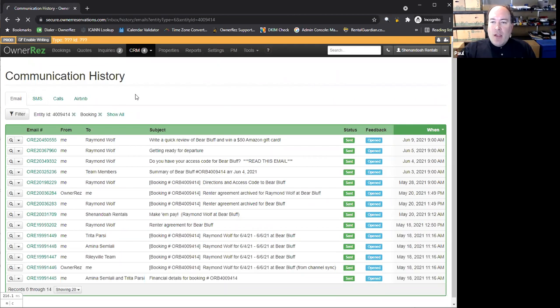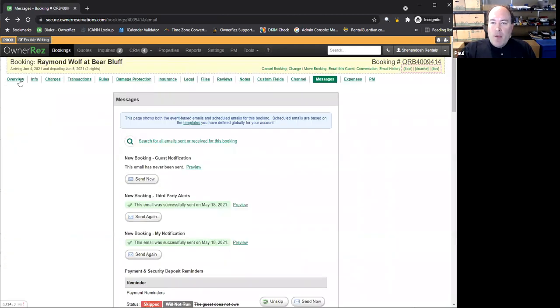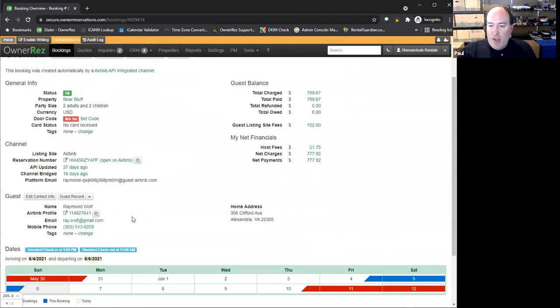So if we were to go back to the main screen of the booking, we can see that, well, we do have their address. We do have their phone number all right there. So if for some reason they weren't doing something that they needed to and you need to get a hold of them, it's all right here in one place. You can just pick up the phone and call.